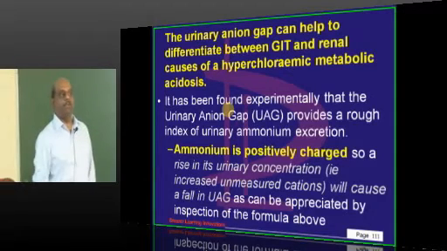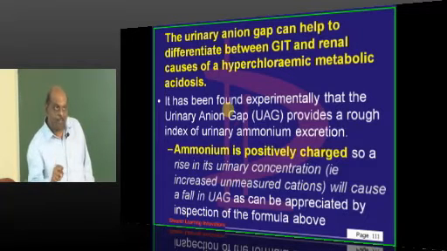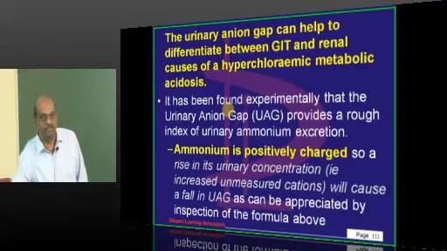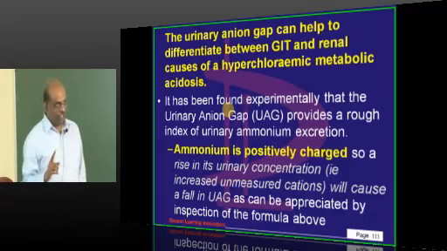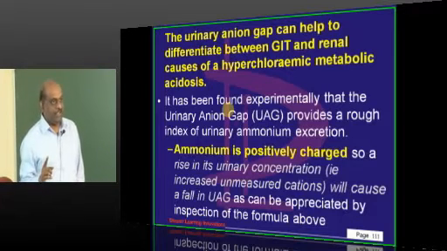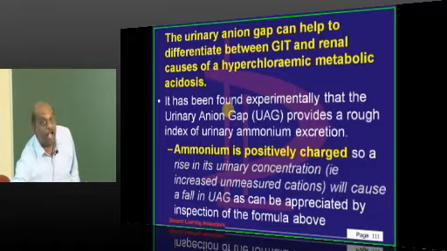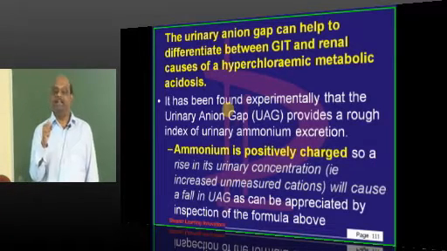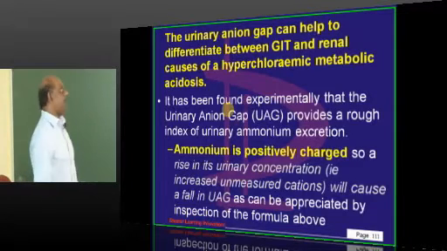Glutamine, it converts into glutamate, releases one ammonium ion, captures this H plus ion in the blood because there is acidosis, packs it like a NH4 plus and excretes it into urine. So whenever we have acidosis, whenever kidney is functioning, if it is functioning, what is the natural reflex? Finding increased amount of ammonium in the urine. Ammonium belongs to which category, doctor? Unmeasured anion or cation? Unmeasured cation.